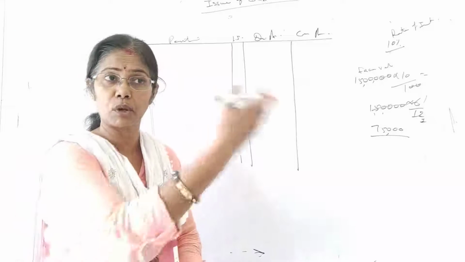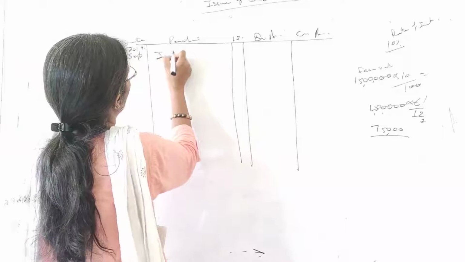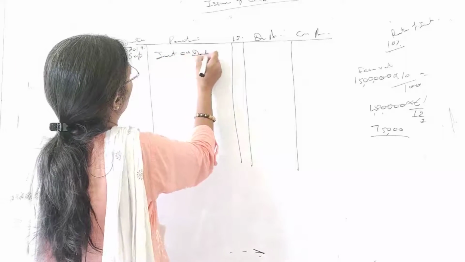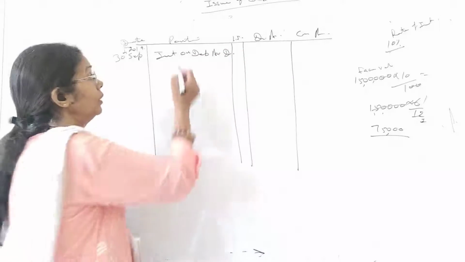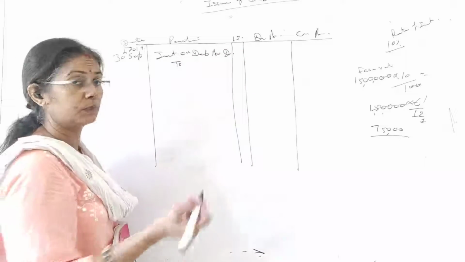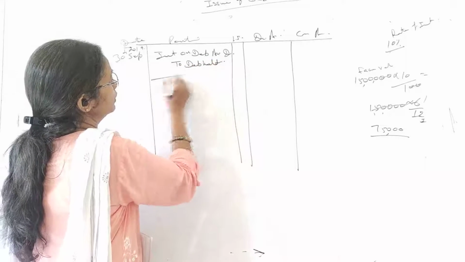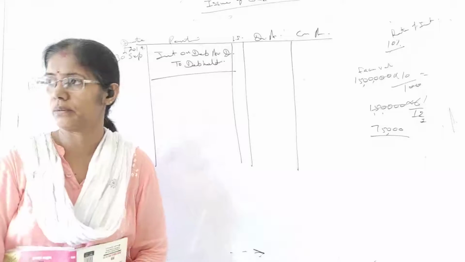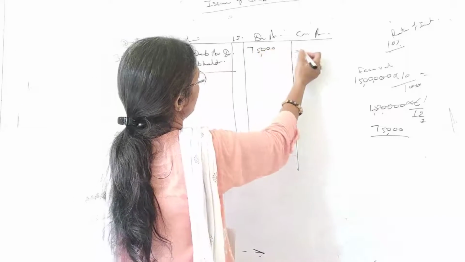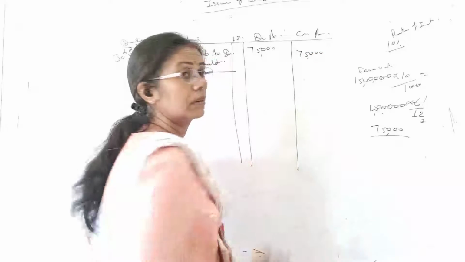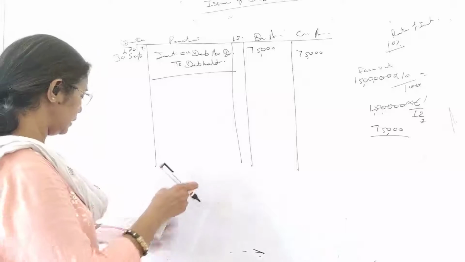What is the entry I have taught you? In the starting we have done. So this is interest on debenture account debit to debenture holder. Of course, you have to write the narration. What amount I have calculated? 75,000. All right? Yes.